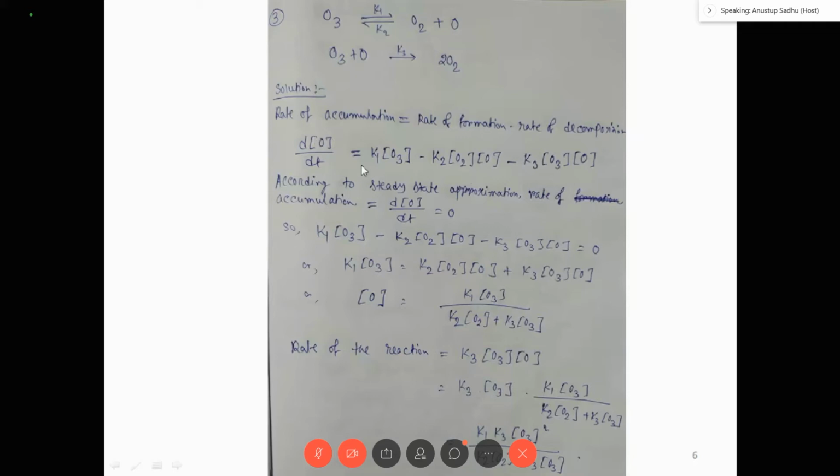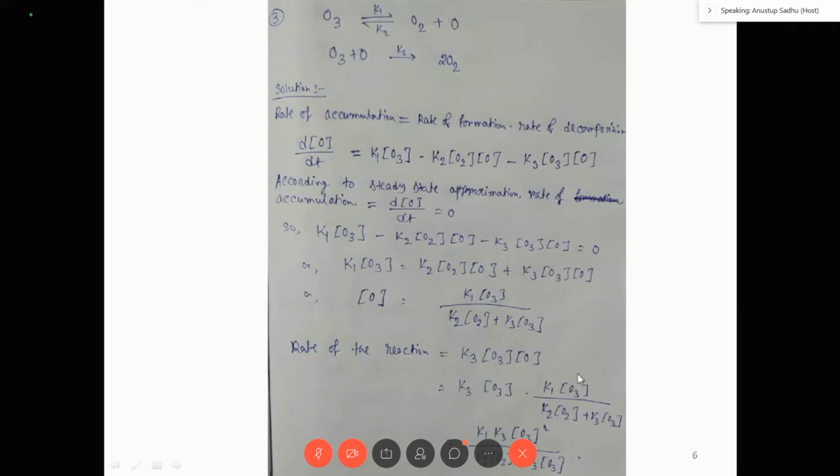So d[O]/dt is equal to first step minus second step minus third step, right? In this way you will get d[O]/dt equal to 0 according to steady state. Simple, all are same, right? So K1[O3] minus K2[O2][O] minus K3[O3][O] is equal to 0. From here we have calculated the concentration of O. So [O] is K1[O3] divided by K2[O2] plus K3[O3].